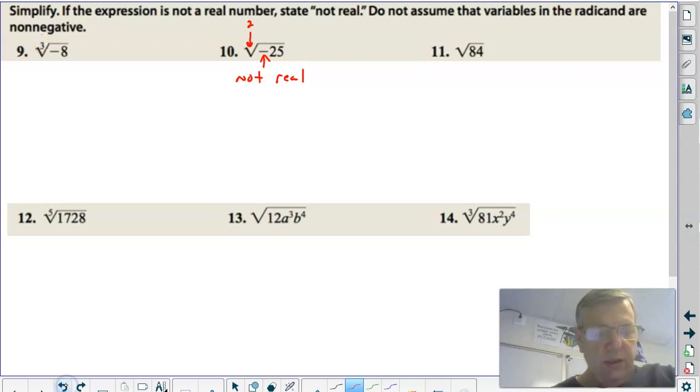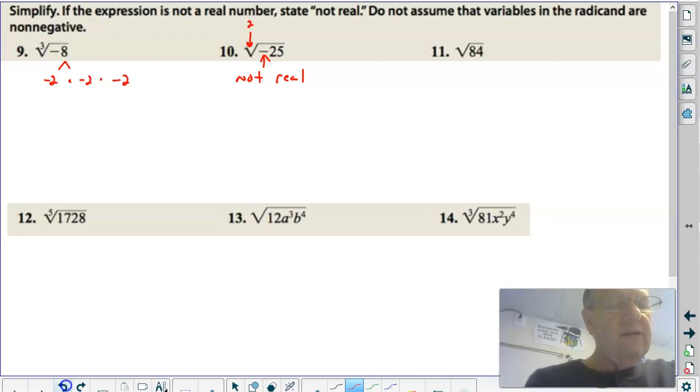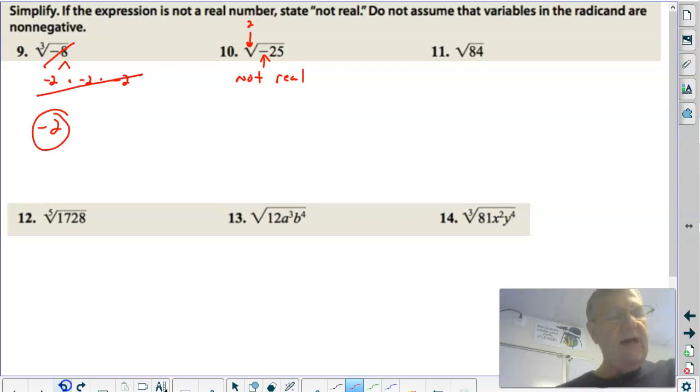What does a cube root mean? What number times itself 3 times is negative 8? Well, a negative 2 times a negative 2 times a negative 2 equals negative 8. So what number times itself 3 times is a negative 8? And the answer is negative 2. So the cube root of negative 8 is negative 2.